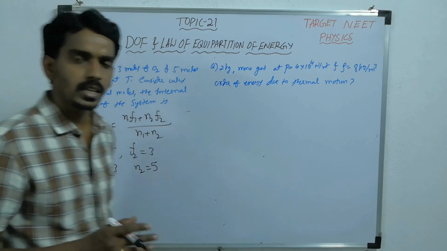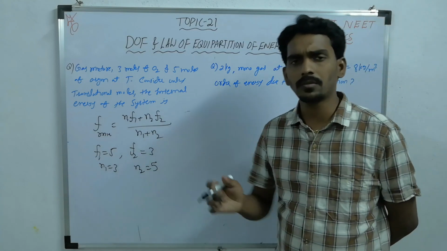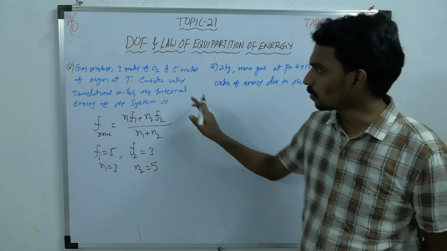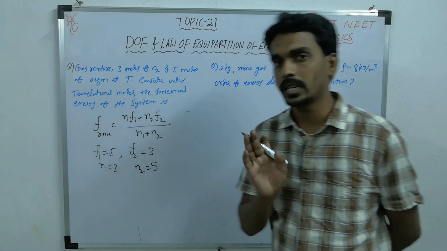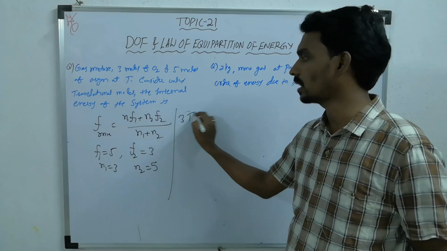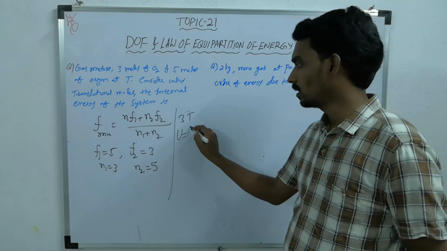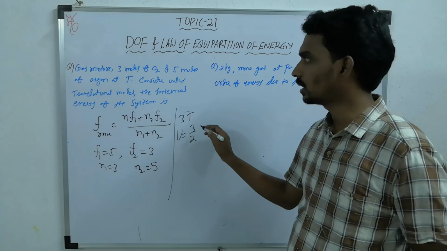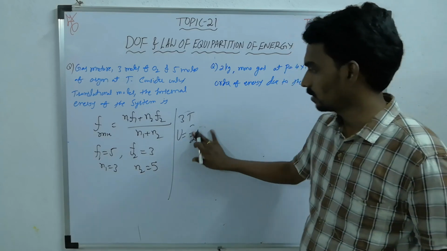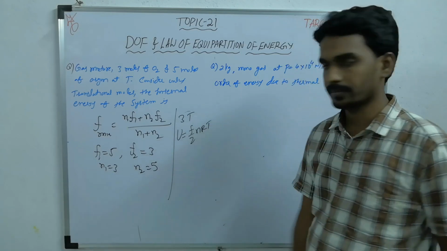Total internal energy is purely a function of temperature, because it is purely due to thermal motion, so only kinetic energy. But what kinetic energy are they asking? Only translational. Translational means how many motions? 3 translational. Then the energy will become 3 by 2 RT. Sorry, not that, it is F by 2 nRT.